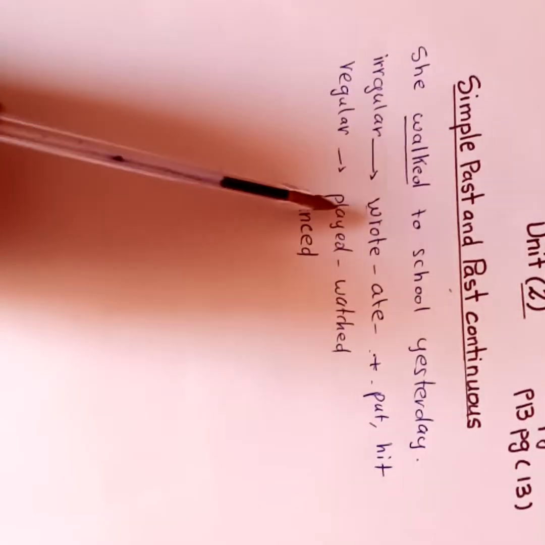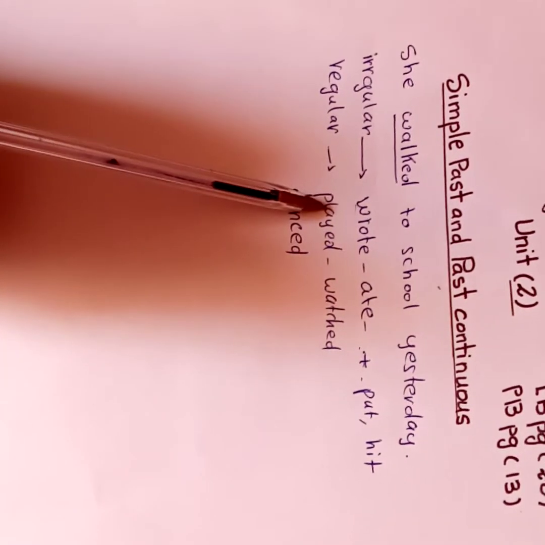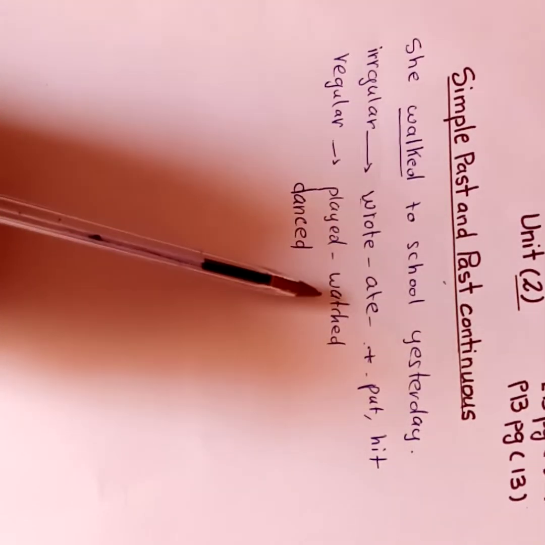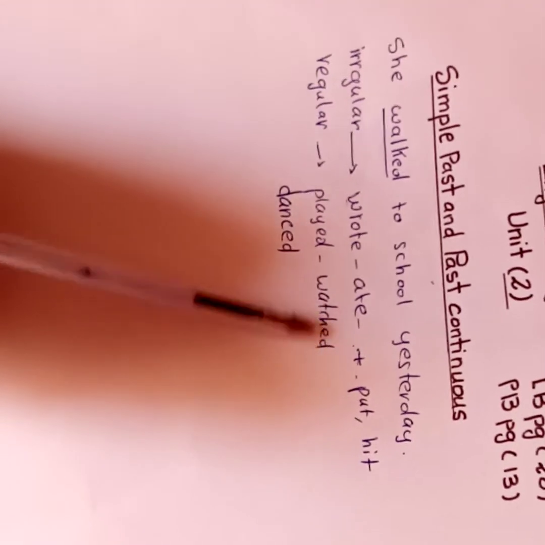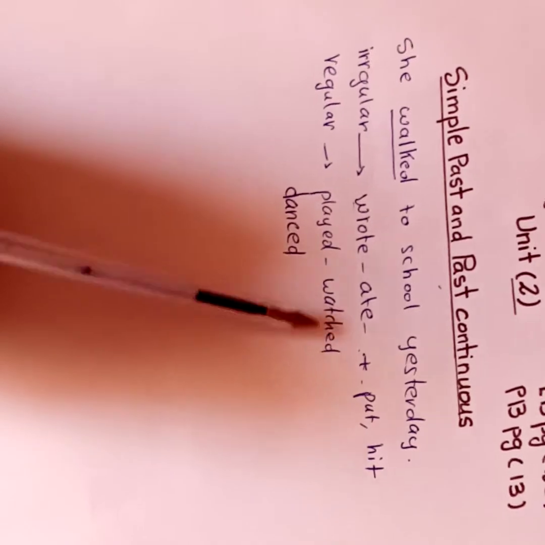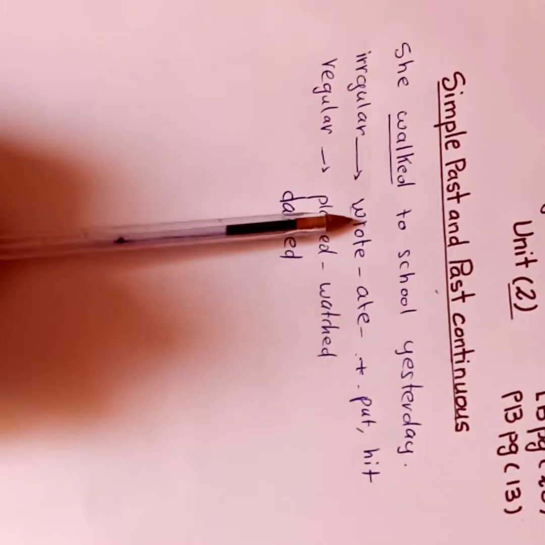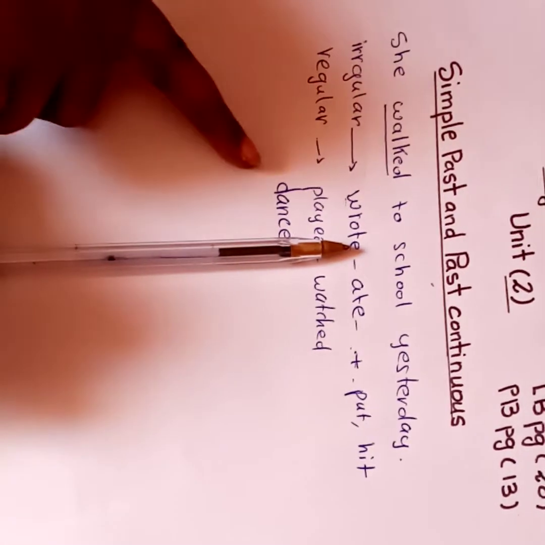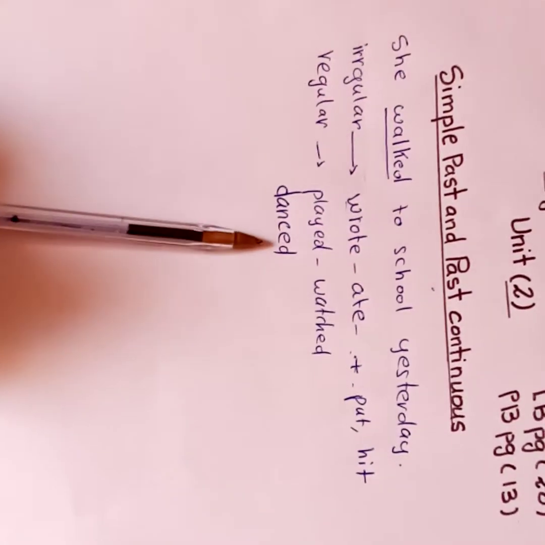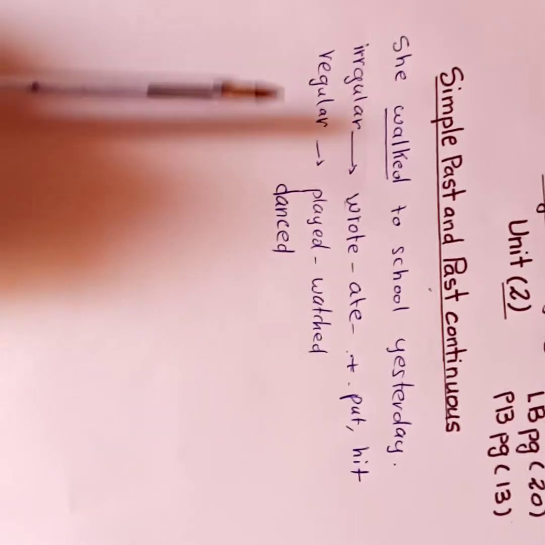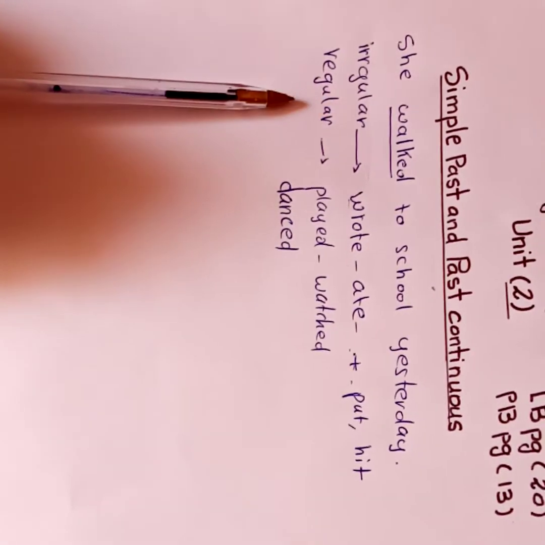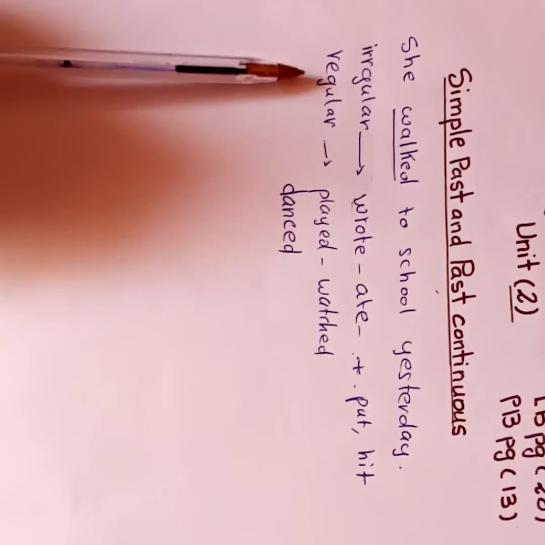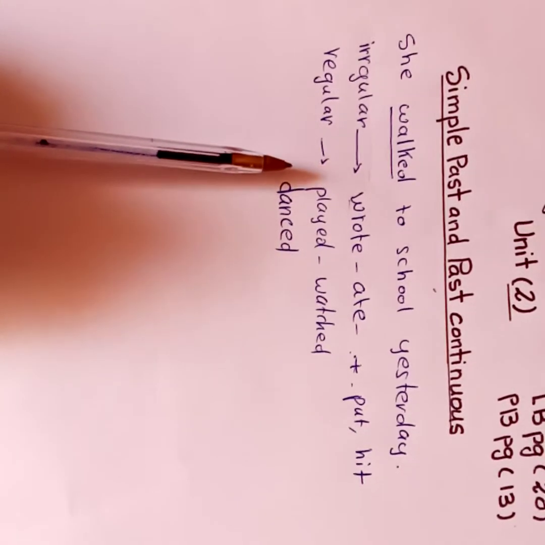So the regular verb play, we add ed to change it into the past. Watch, we add ed to change it from present to past. And as you see, the present form of the verb dance ends with e, so I just add d to change it to the past tense.